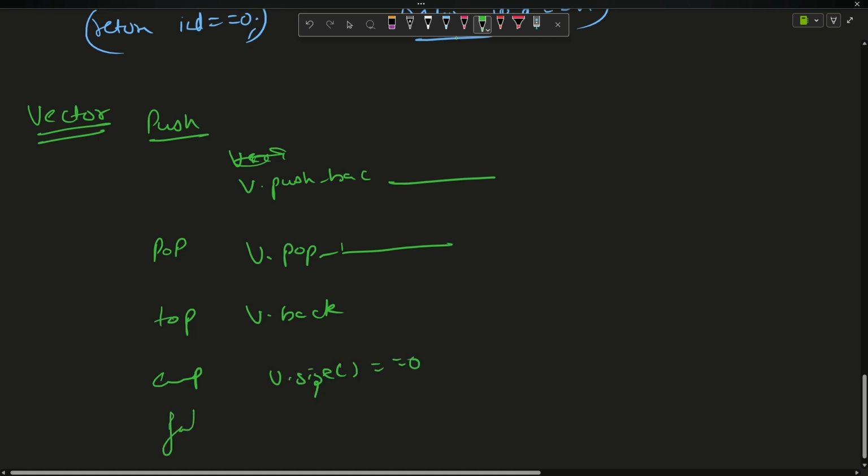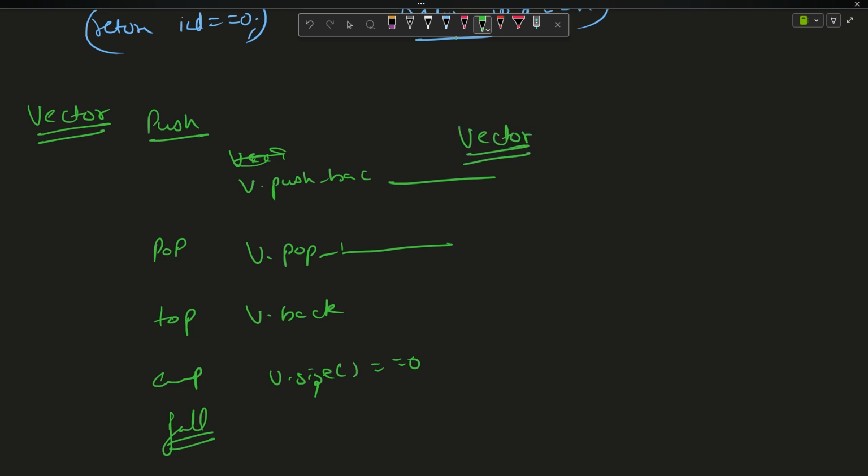If I have to see the full, now that is not possible because vector doesn't have a fixed size. But if you want to check whether the vector has 5 elements or not, you can see that operation, right? v.size() == 5 or not, etc. This is for the vector implementation. You can see the video is going very fast because I don't have anything to teach here. The main things are the questions you have to practice, right? Okay, now moving on.